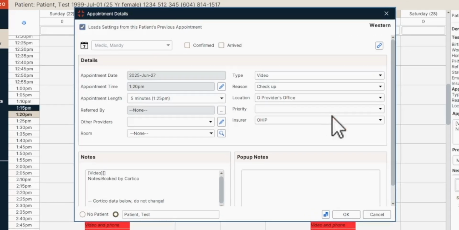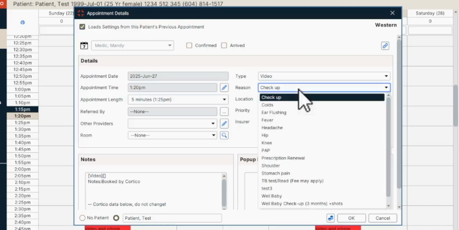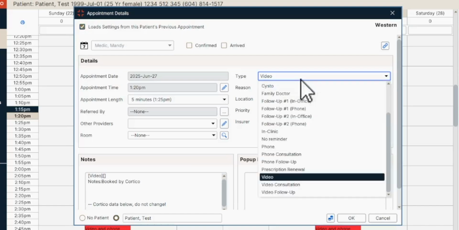Clicking into the appointment, we see the appointment date, the time, and the duration, all of which are controlled by the clinic for this specific workflow. The time that was selected by the patient was only made visible to the patient based on logical constraints set out by the clinic. The length or duration of the visit is controlled by the clinic and can vary based on the workflow type. On the right side, we have the appointment type and the reason for visit. The reason was provided by the patient, and the type is set by the workflow that the patient selected.